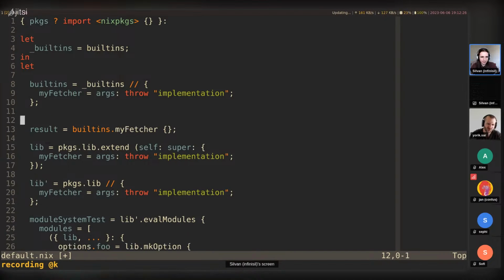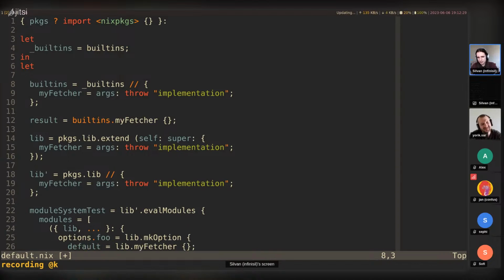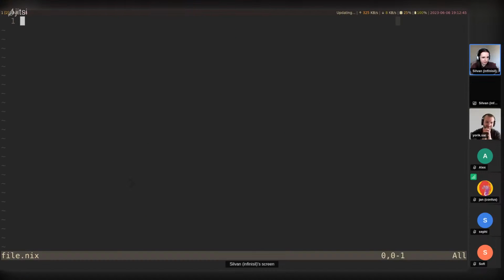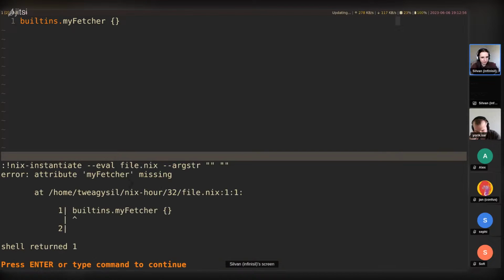builtins.scopedImport primitive. Because now we redefined this builtin and it's valid in this current file, but what if you want this to be the case for further files you want to import? So let's say I have a separate file, file.nix, and in here we use builtins.myFetcher with some arguments. Usually if you were to evaluate this, you would get builtins.myFetcher is missing.